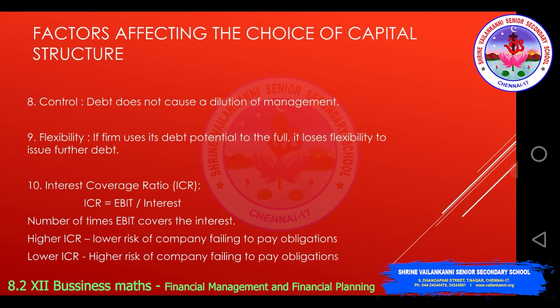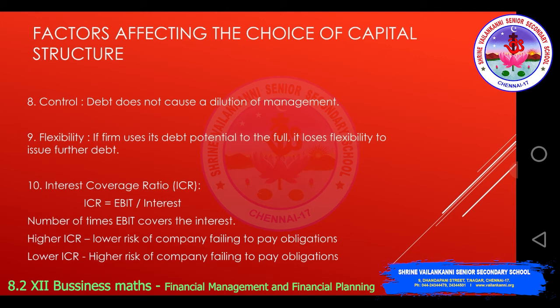The ninth one is flexibility. If a firm uses its debt potential to the full, it loses flexibility to issue further debt. So you cannot use your entire debt possibility. You should keep some leverage for the future, otherwise the firm will lose its flexibility to issue further debt at the time of need.